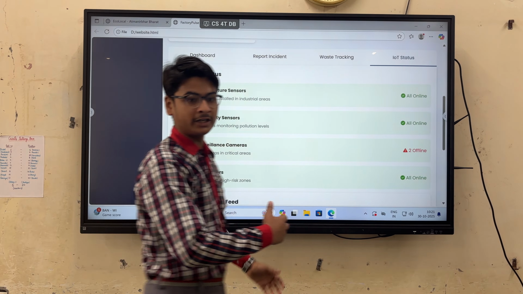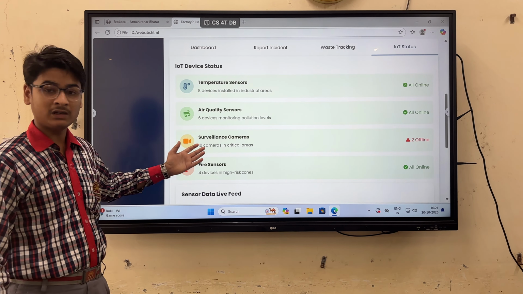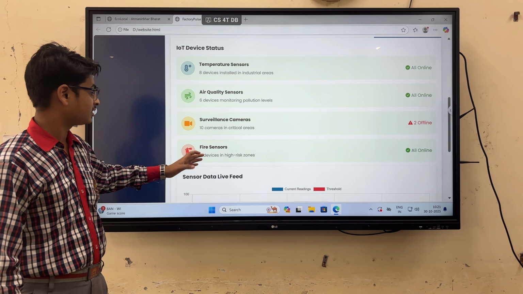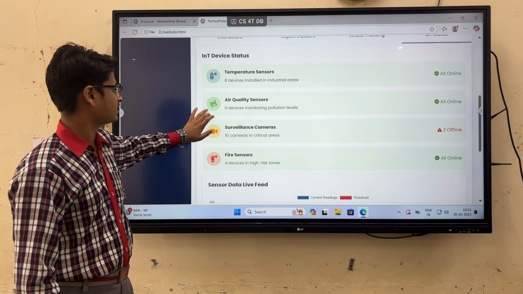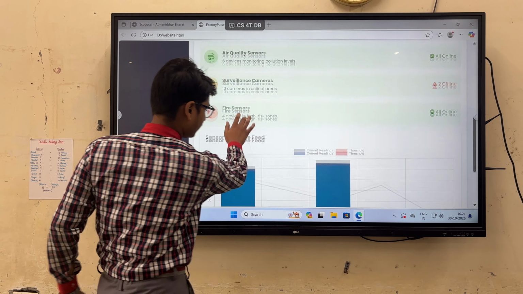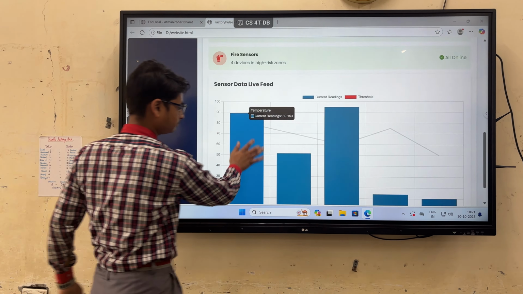IoT status: these are IoT devices, temperature sensors, air quality sensors, surveillance cameras, fire sensors. Any IoT device can be controlled from here. These are the stats from the IoT devices.